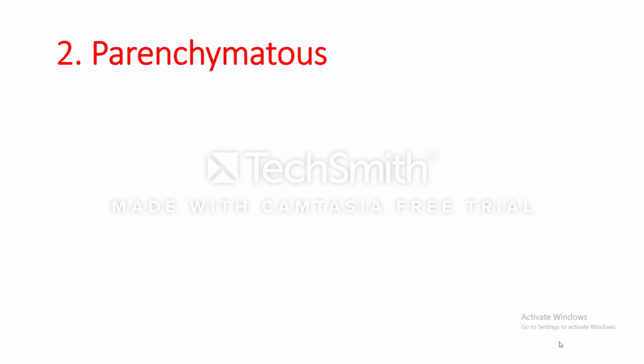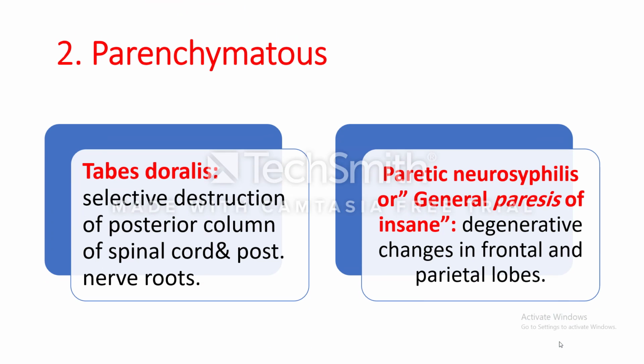So what is parenchymatous neurosyphilis? Parenchymatous neurosyphilis includes tabes dorsalis and paretic neurosyphilis, or what we call general paresis of the insane. In tabes dorsalis, you may find selective destruction of the posterior column of the spinal cord and posterior nerve roots. And in paretic neurosyphilis, you see degenerative changes in the frontal and parietal lobes of the cerebral cortex.